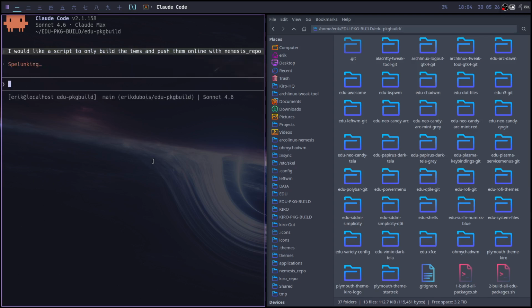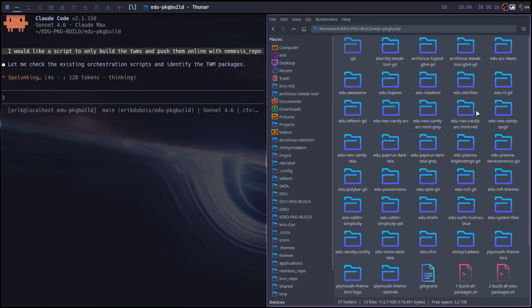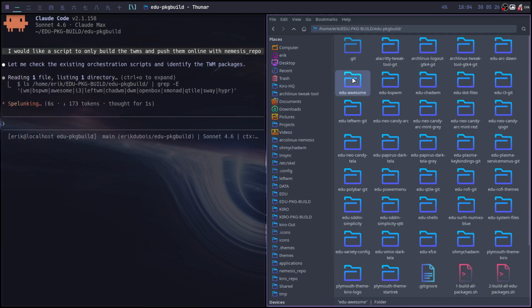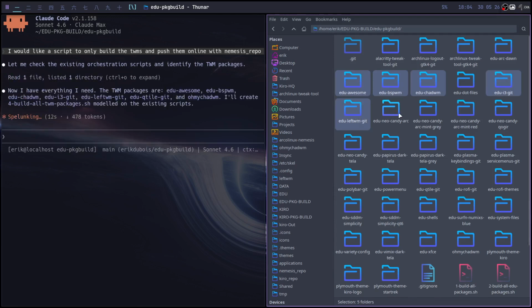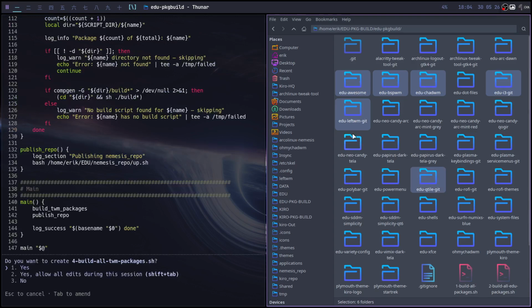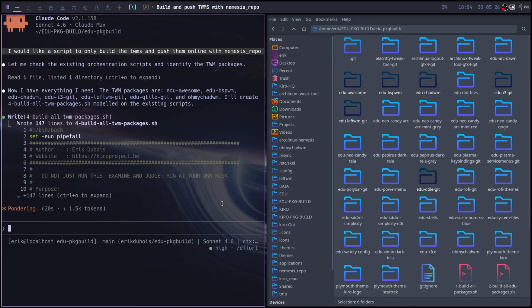With this sentence, off it goes. So I've made some changes. Awesome, BSPWM, this one, that one, all good, all good. You should skip all that, and that one, that's the last one. So 1, 2, 3, 4, 5, 6. Yes.